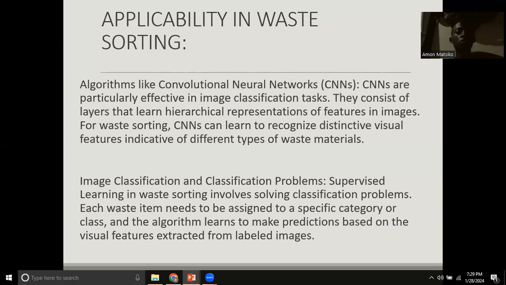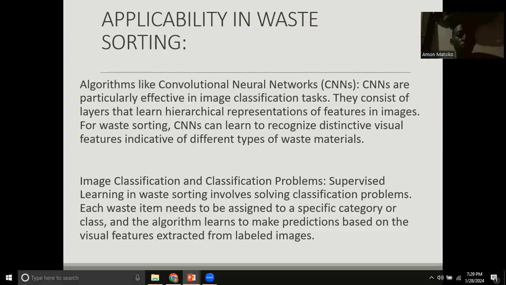we shall use algorithms such as convolutional neural networks, the CNNs. And this one is particularly effective in image classification, as you all know, as I've told you, we shall basically be dealing with images, because these images we shall be using to classify whether hazardous, non-hazardous, plastic, and so on. So basically this one is very effective in image classification, and that's why we are using it, because it uses hierarchical representation of features of images.